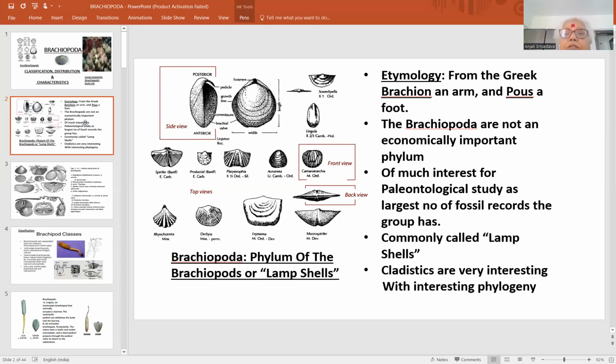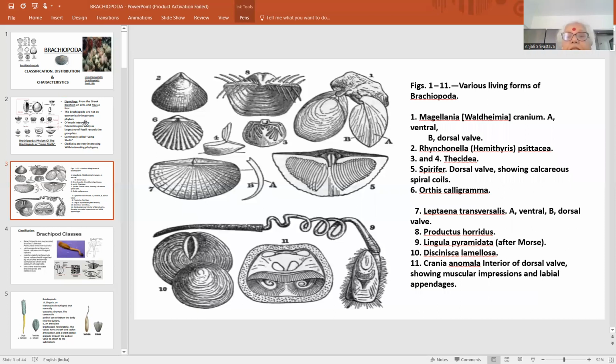So, as I have discussed, the brachiopods are not economically very important phylum, but they are of much interest for the paleontological studies, as the largest number of fossil records are available. They are commonly called as lamp shells. Now, these are some of the species of the living brachiopods. These are the names. This is mainly their shell structures. The body is covered with the two shells, dorsal and ventral shell.